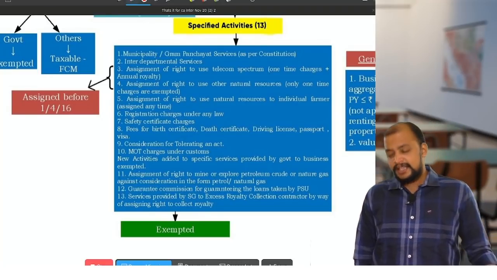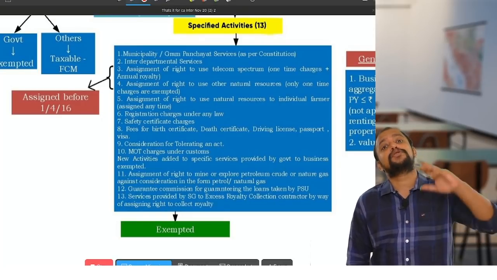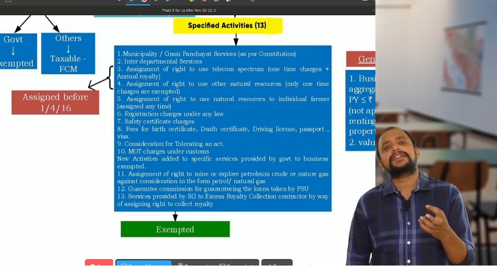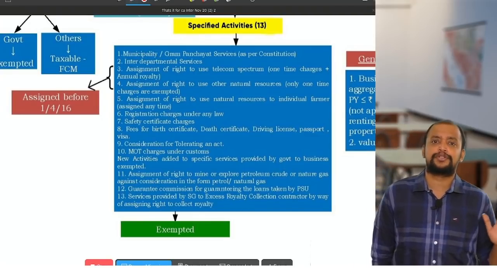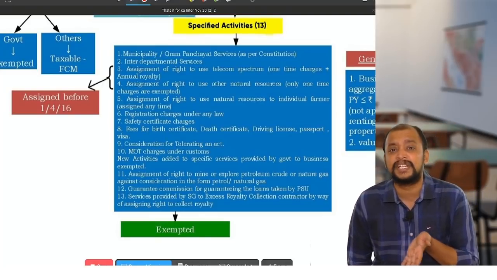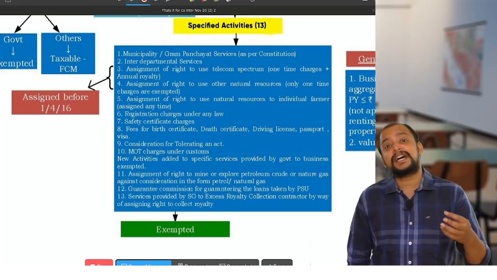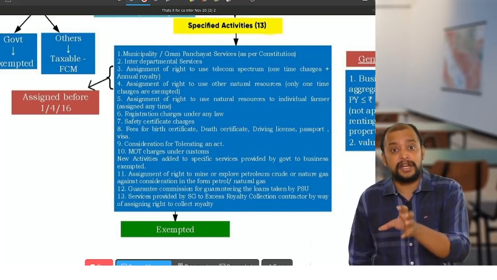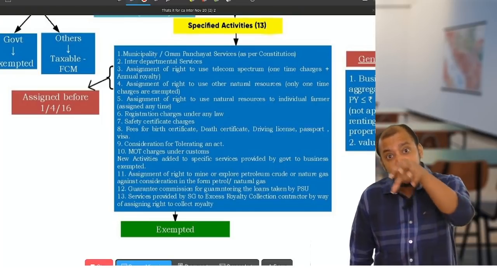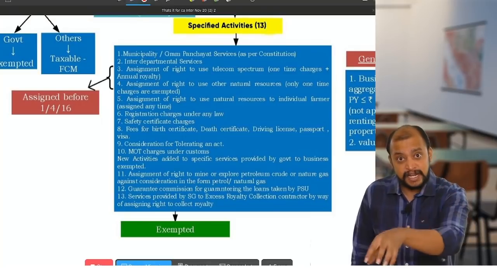Now, sir, anyhow these one-time charges would have been received before 1/4/2016 itself. Why are we trying to learn now? Because anyhow that would have been received before 1/4/2016. Now we are in 2020. So why are we learning this? Because that one-time charges may be payable at once or in installments. Those installments may come now, those installments of one-time charges may come during this period.